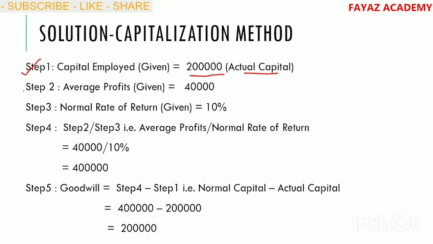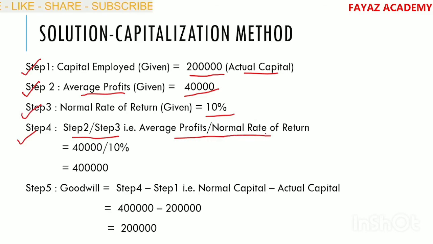Next, step number 2 is average profits. Average profits are already given in the question. They have already computed and given it, that is 40,000. Next, step number 3 is normal rate of return. Normal rate of return is already given in the question. Next, step number 4 is step number 2 divided by step number 3, that is average profits divided by normal rate of return, that is 40,000 divided by 10%, that is 4 lakhs.